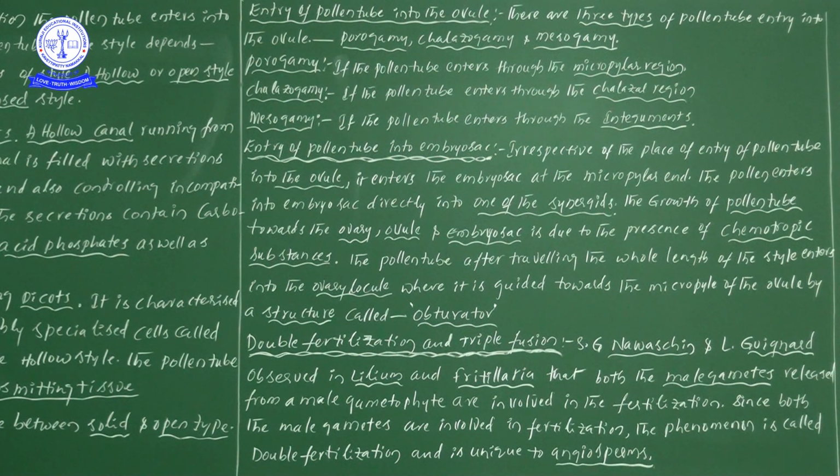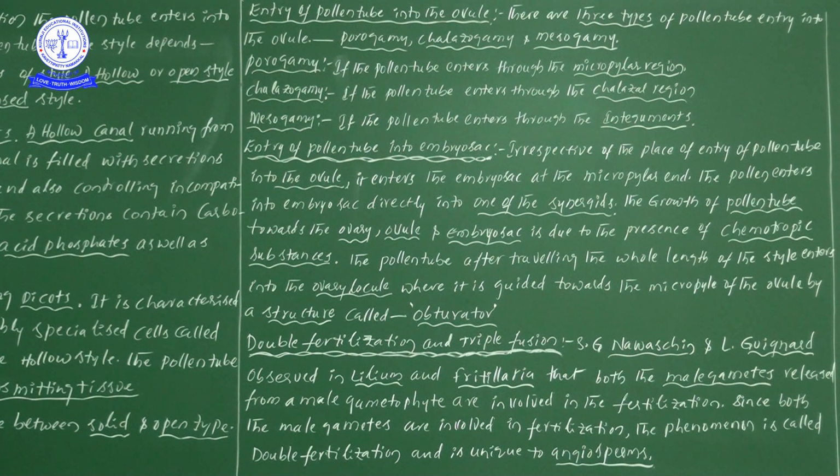Next, chalazogamy. In the question itself, the answer can be found. In chalazogamy, when the pollen tube enters through the chalazal region, that phenomenon we call chalazogamy. Next, mesogamy: if the pollen tube enters through the integuments, such a thing we call mesogamy.